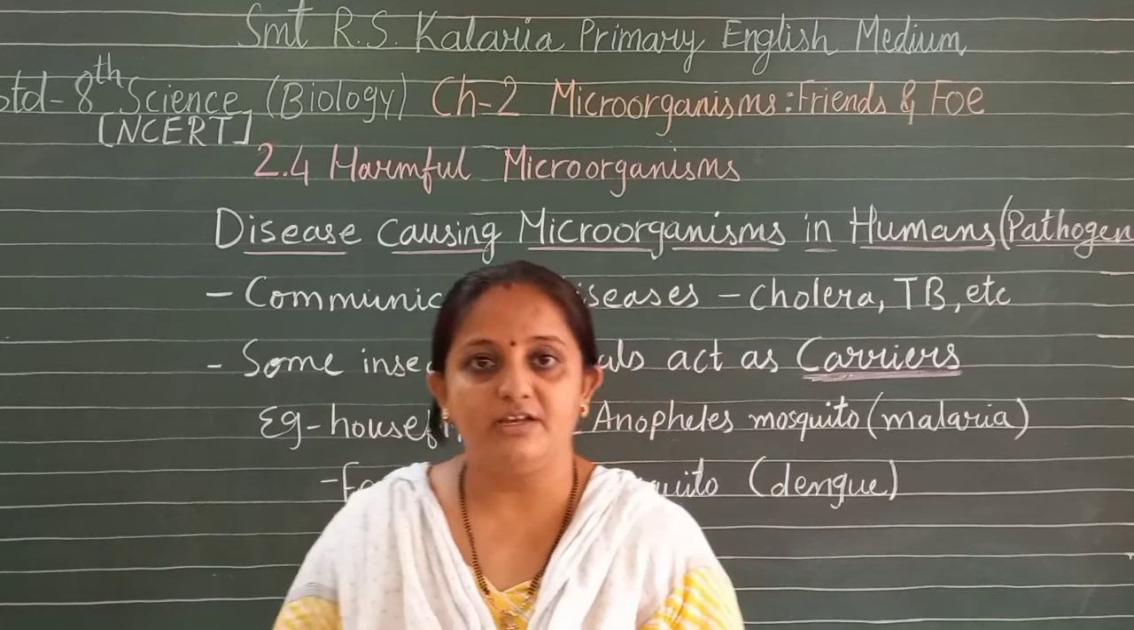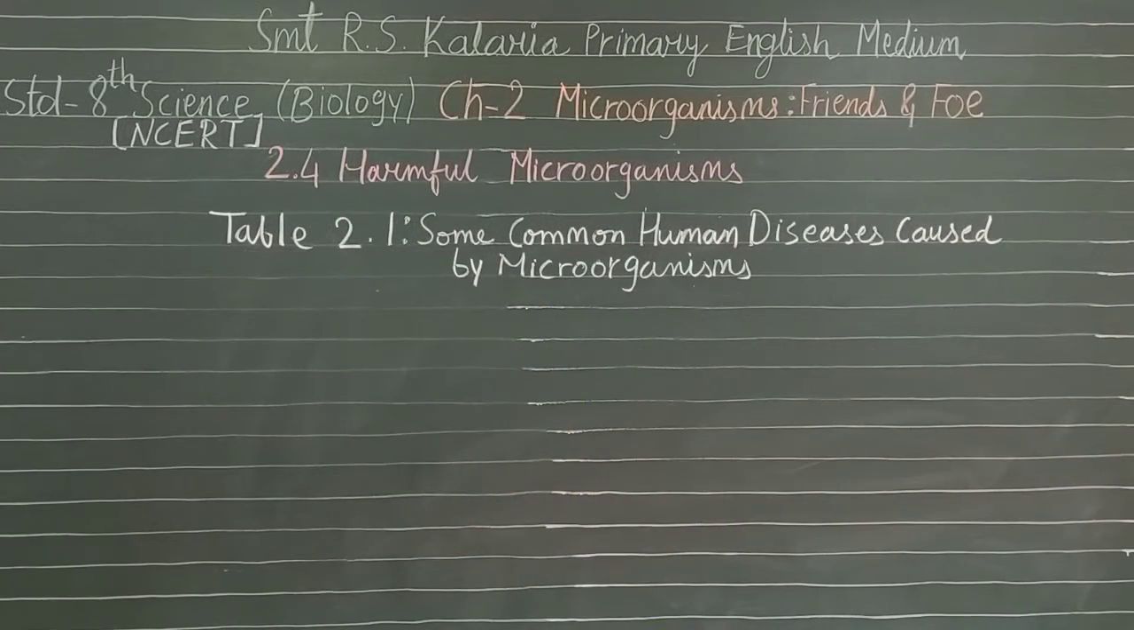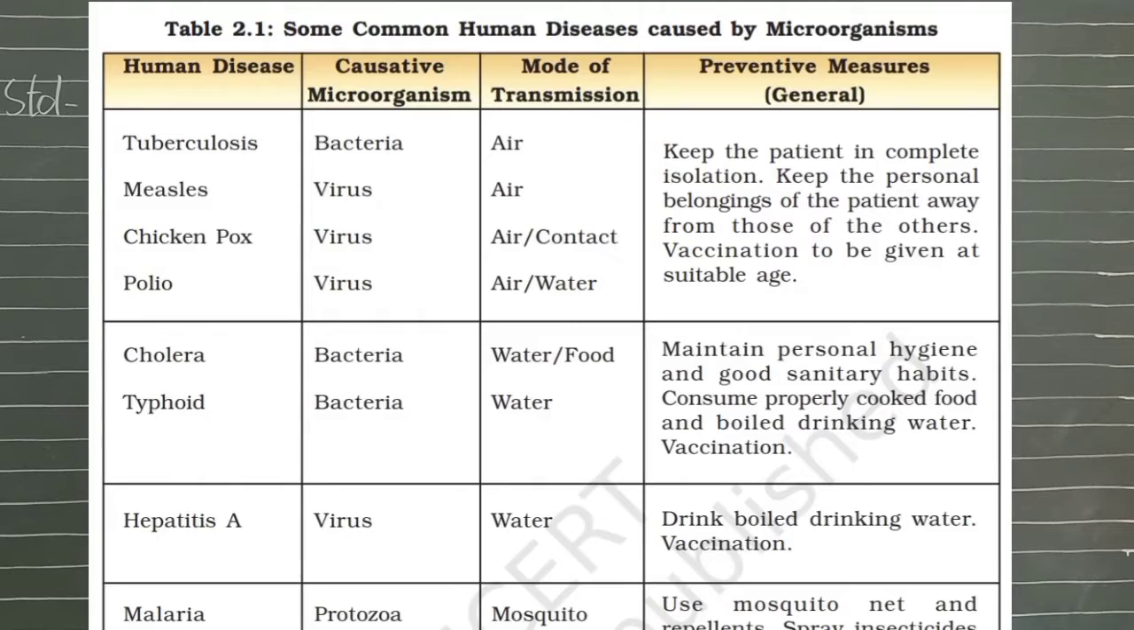Now let us understand other harmful microorganisms. Some of the common diseases affecting humans, their mode of transmission and a few general methods of prevention are shown in the table, that is Table 2.1. Some common human diseases are caused by microorganisms. In this table we are going to see several human diseases, causative microorganisms, the mode of transmission and the preventive measures. You can look at the picture also.